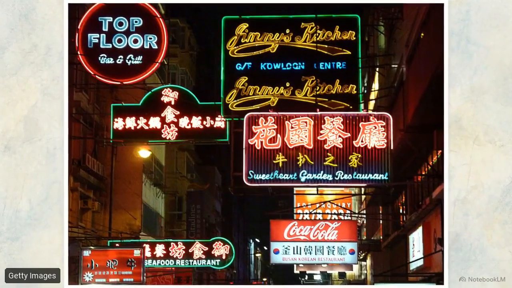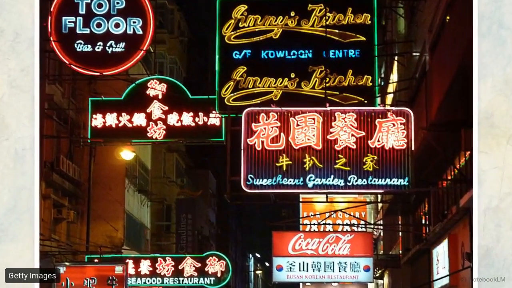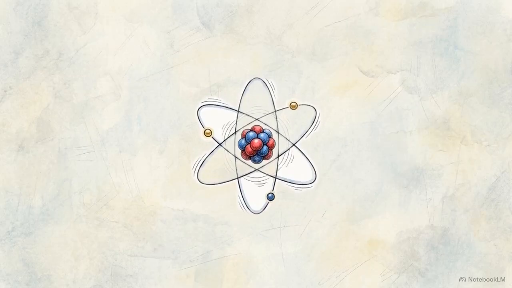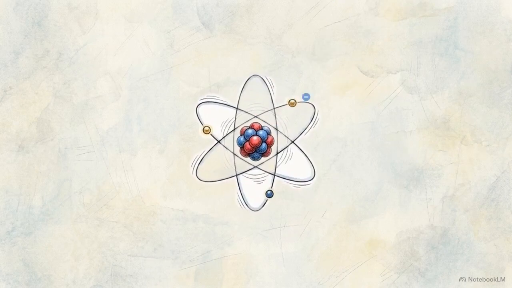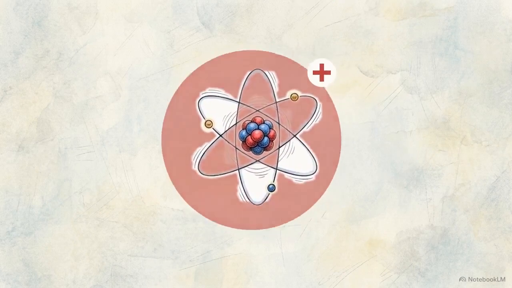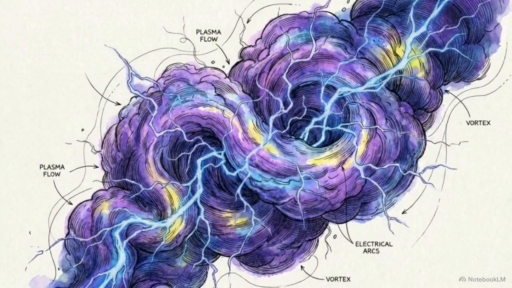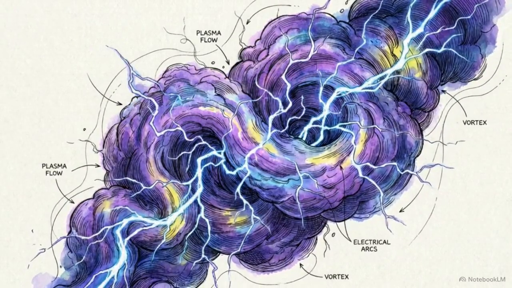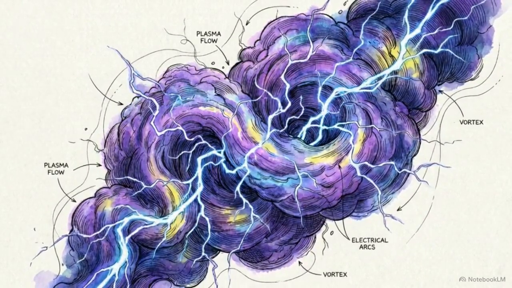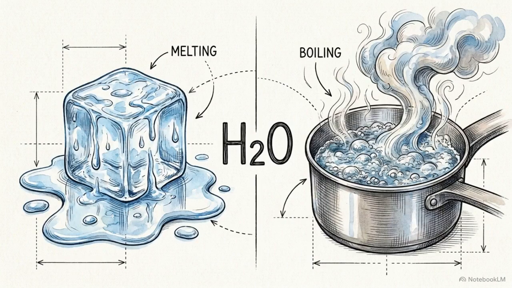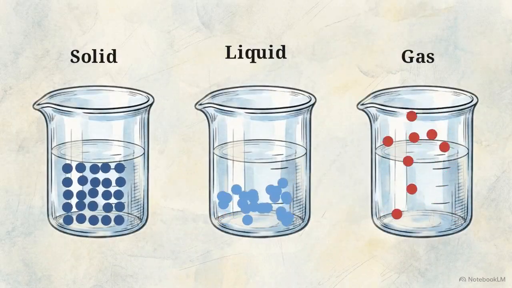These neon signs contain the fourth state of matter, plasma. When a gas is hit with extreme heat or electricity, the energy becomes so violent that electrons are stripped away from their atoms. This creates a massive, glowing, electrified cloud of charged particles that behaves very differently from a normal gas. Transitions like melting or boiling change the movement of the particles, but the substance itself remains the same. Whether it is ice or steam, the speed of the dance is what defines the state.